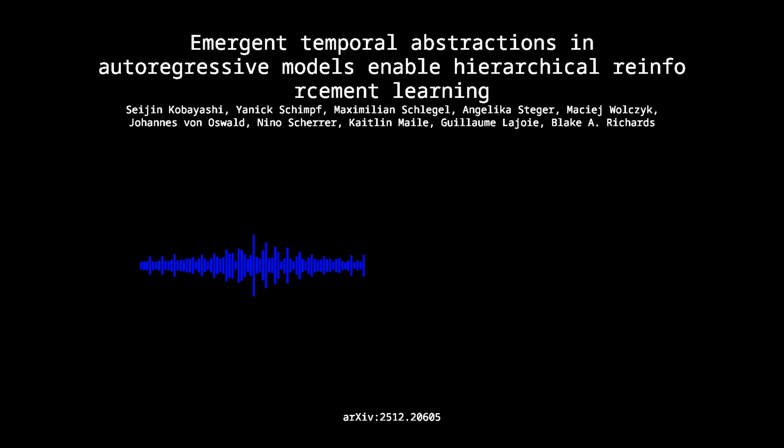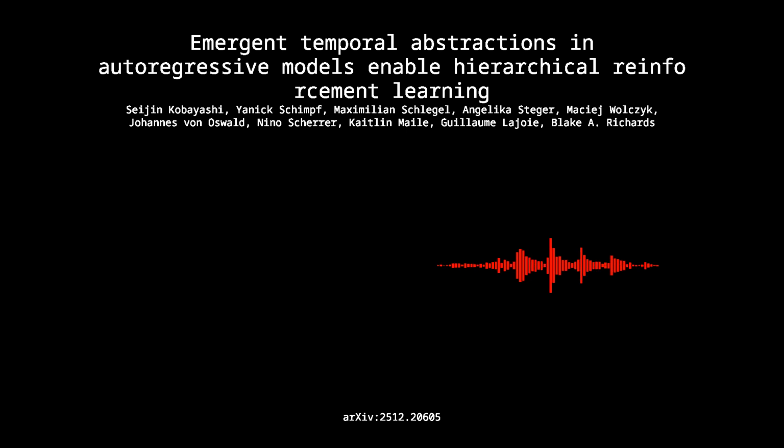RL. We're going to look at how autoregressive models, the transformers, the state space models that power modern AI, can be fundamentally repurposed for efficient hierarchical reinforcement learning. HRL. Right, HRL. And it's done simply by allowing an external controller to operate within the model's own internal activation space. Okay, let's unpack this.